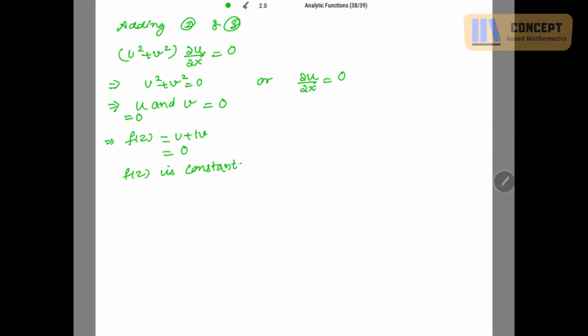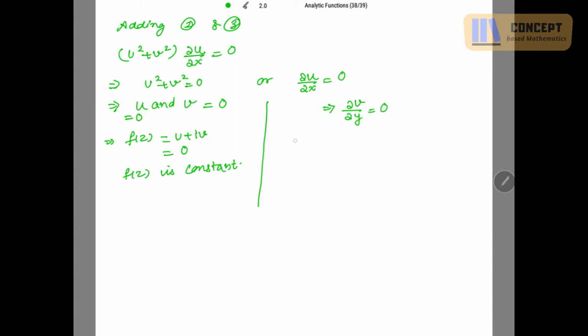Now the second case, if del u over del x is 0, then in this case, if I use the CR equation, del v over del y is also 0.